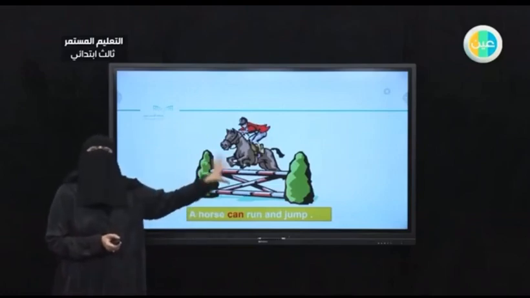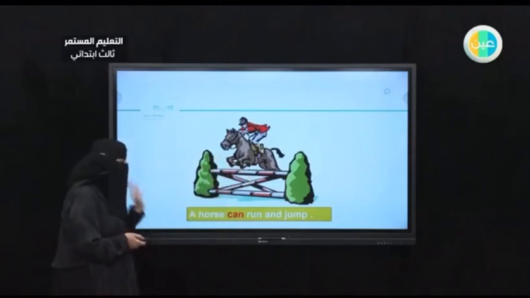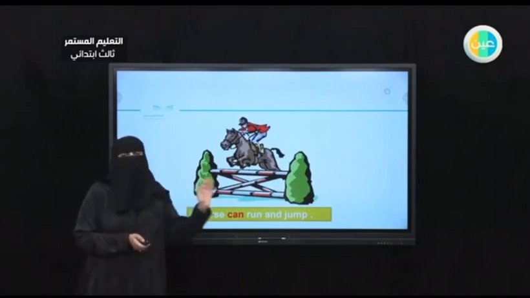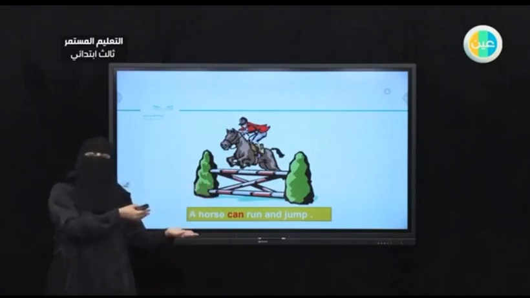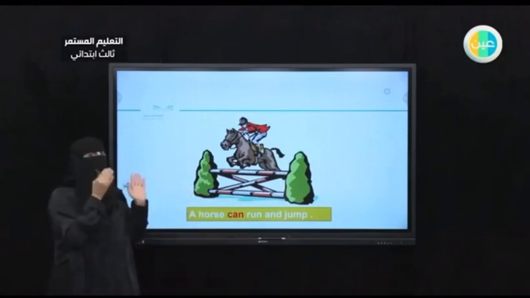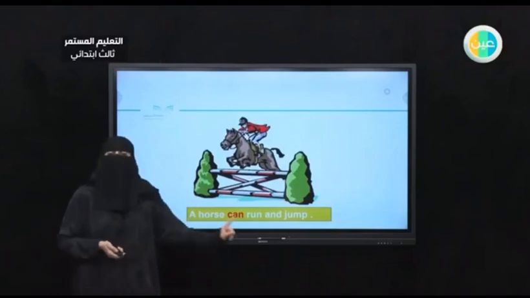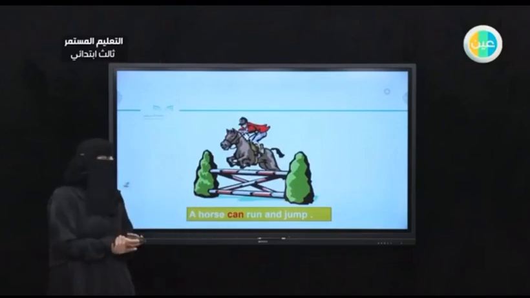Again, girls, you have this in your book. You will find it at page 42 and 43. A horse can run and jump. Let's add something. But it cannot fly, right? It cannot fly. Very good. So a horse can run and jump. Let's go to the next animal.